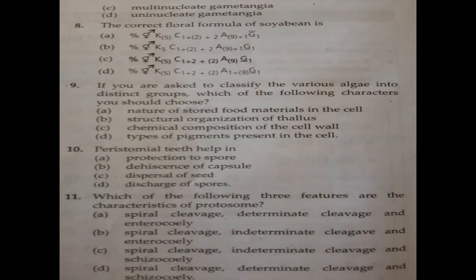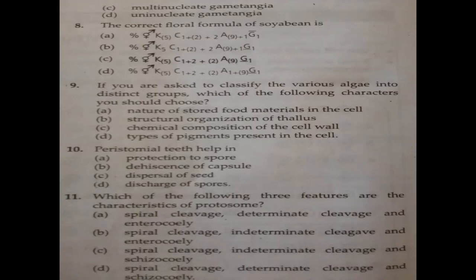Now you tell me according to these explanations. For the ninth one, you classify algae based on the type of pigments present in the cell, isn't it? Because I said chlorophyll A, B, xanthophylls, carotenoids, all this. Cyanophyceae means blue color based on the pigment. So based on the pigmentation, you classify this. You know the 3 classes: chlorophyceae, phaeophyceae, rhodophyceae, based on different colors. Chlorophyceae means green algae, phaeophyceae is brown algae, rhodophyceae is red algae, and cyanophyceae is blue. So it is based on pigments present in the cell. Option D. Then peristomial teeth help in what?